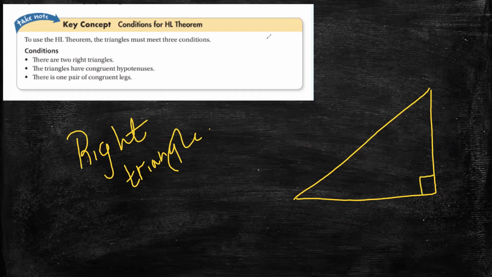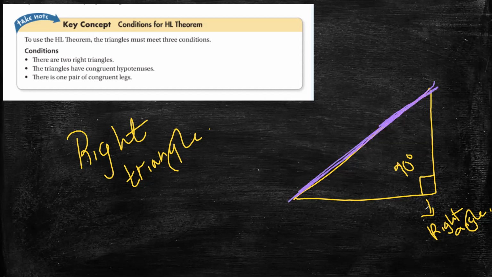Because it has a right angle. The side that is opposite to the right angle, we call it the hypotenuse. This is the definition of the hypotenuse.